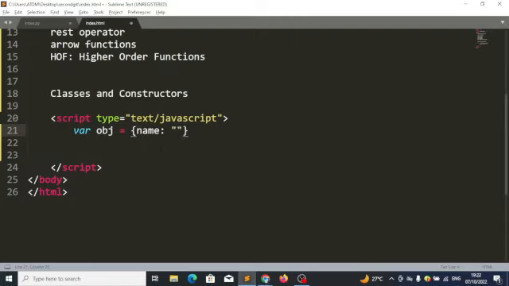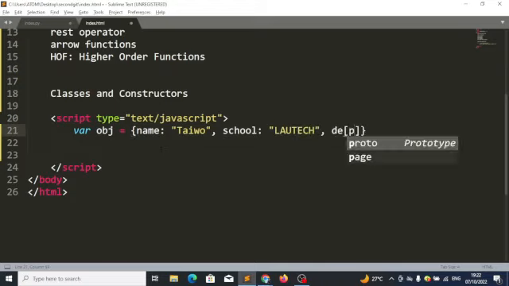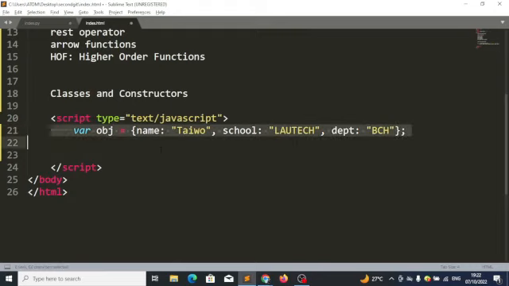Property name, let's say Taiwo. Property school, let's say Lautech. And property department, let's say PCH. I have this variable called obj, and I have name, school, and department.